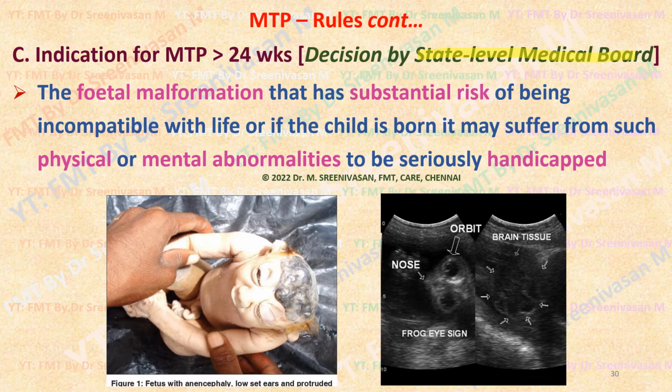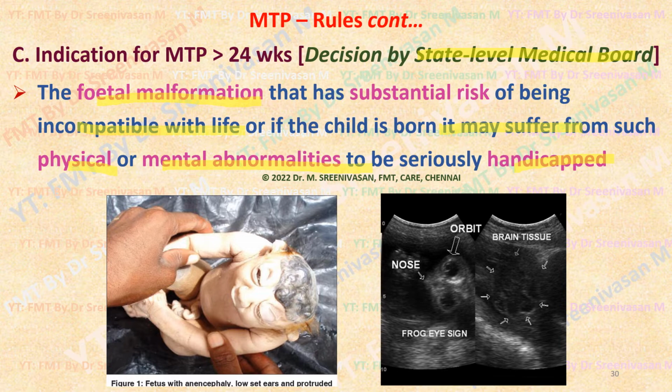Here the only indication is that there should be a fetal malformation that has substantial risk of being incompatible with life. Or if the child is born, it may suffer from such physical or mental abnormalities as to be seriously handicapped. Again, that is incompatible with life. This is the only indication beyond 24 weeks. Not even minor rape victims or minor women can undergo abortion. Even in this amendment, the rape class has not been included after 24 weeks. Only in case of fetal malformation can it be done.